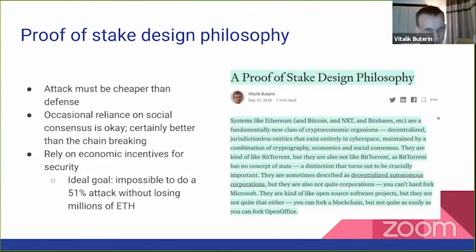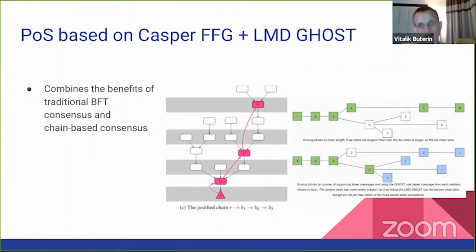The ideal goal is to make it impossible to do a 51% attack without losing millions of ETH to that ETH being slashed or to that ETH being lost in an inactivity leak. So we have a proof of stake based on Casper FFG plus LMD GHOST. As I mentioned, it combines together the benefits of a traditional BFT consensus and a chain-based consensus, and also GHOST, this wonderful algorithm from Aviv Zohar and Yonatan Sompolinsky that we adapted to a proof of stake context.